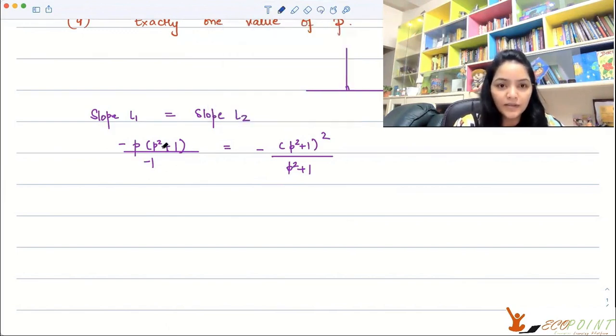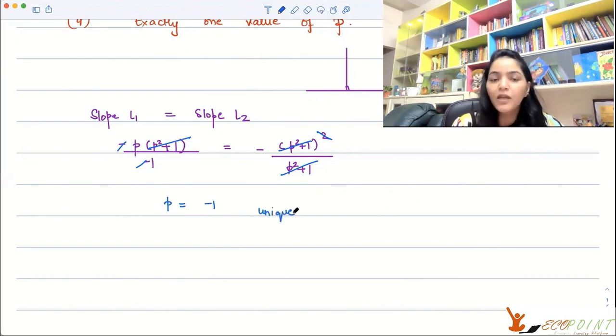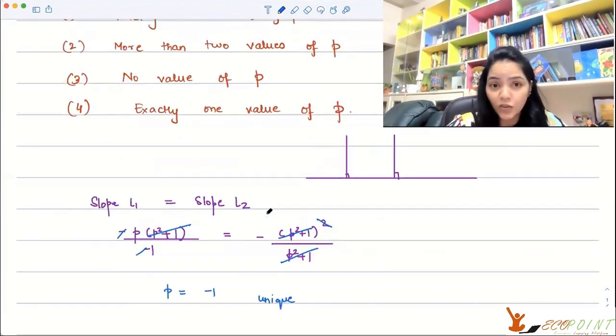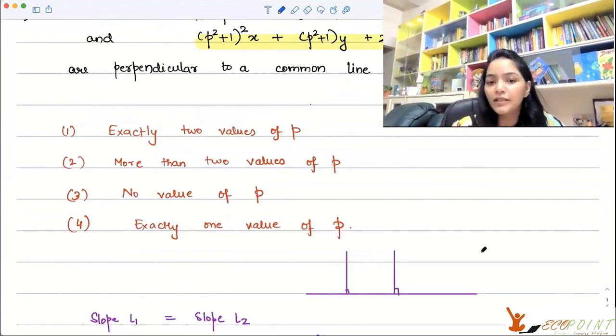Let's cancel things here. Of course, p squared plus 1 goes off from both sides. The minus goes off as well. So what I get is that p is actually minus 1. It's a unique value of p. So exactly one value of p solves this situation. So D, number 4, should be the correct answer.